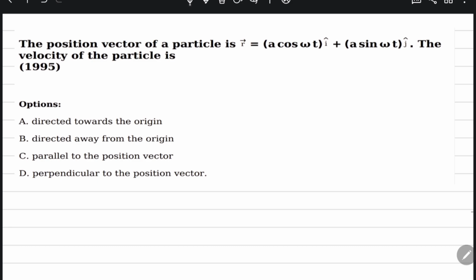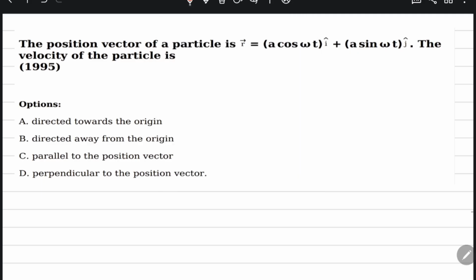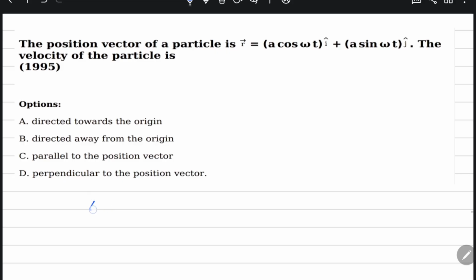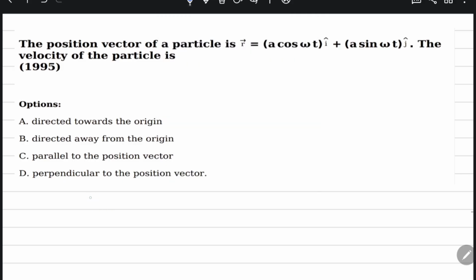The position vector of a particle is given like this: the r vector is equal to A cos omega t i cap plus A sin omega t j cap.